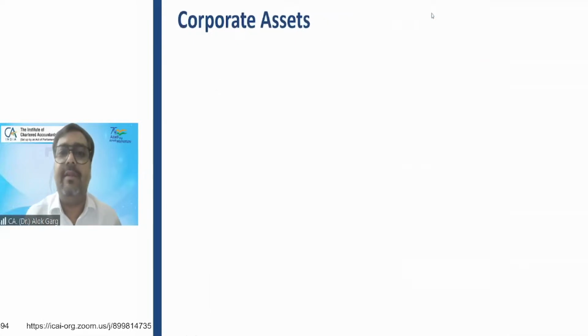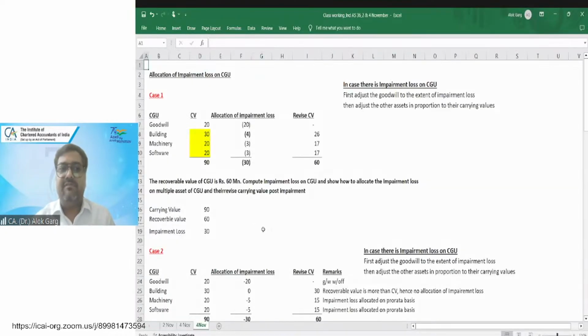Before that, let me discuss the allocation of impairment loss on a cash generating unit. I hope my Excel file is visible to all of you. Is that visible? Allocation of impairment loss to the cash generating unit.